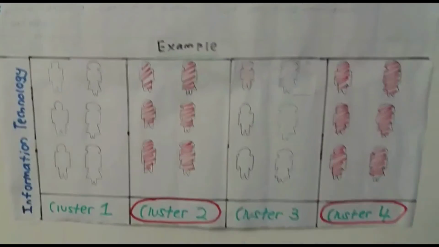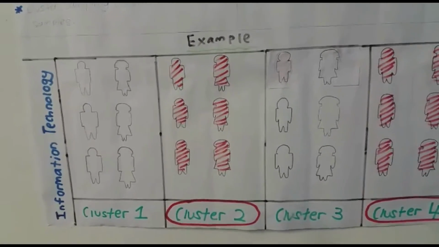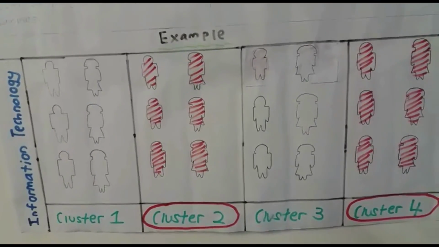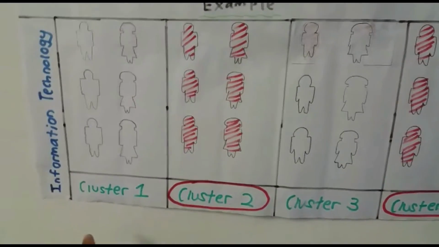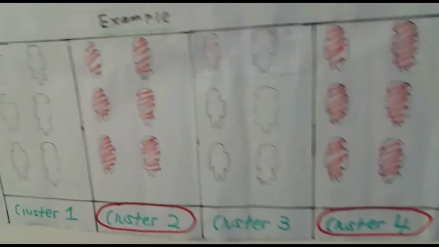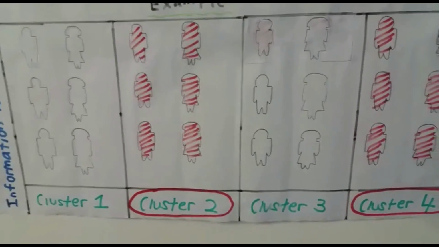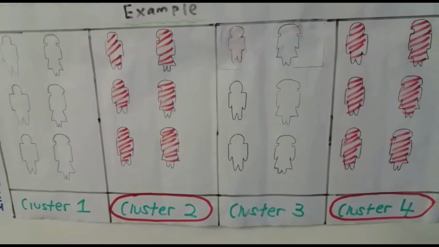Now we take a look at an example of cluster sampling. We have an information technology department that consists of 24 staff, representing male and female, which is divided into cluster 1, cluster 2, cluster 3 and cluster 4. So we randomly pick cluster 2 and cluster 4 to gain information from them by using the SRS method.